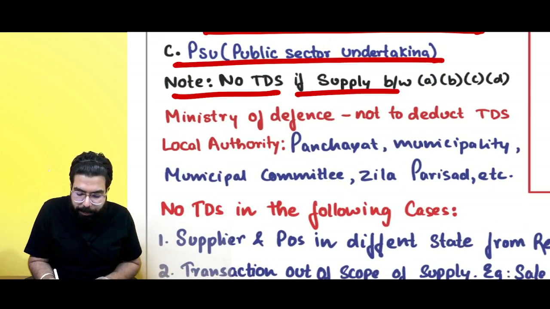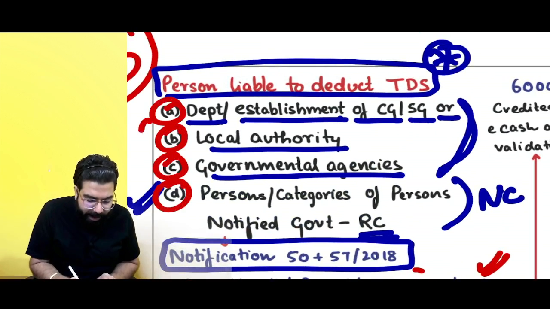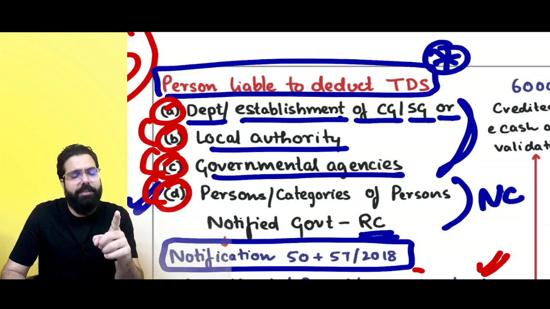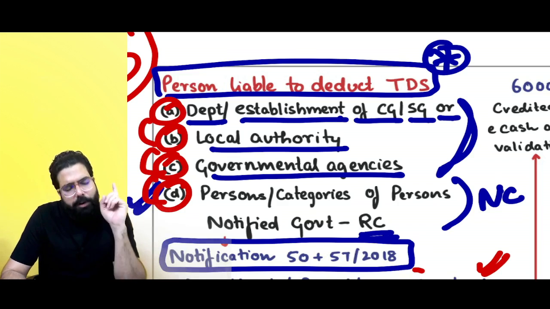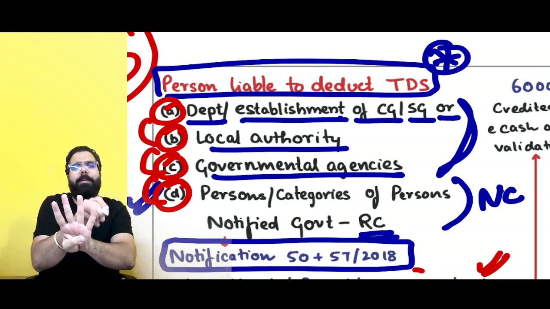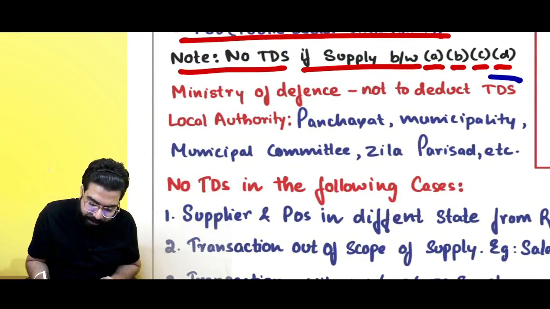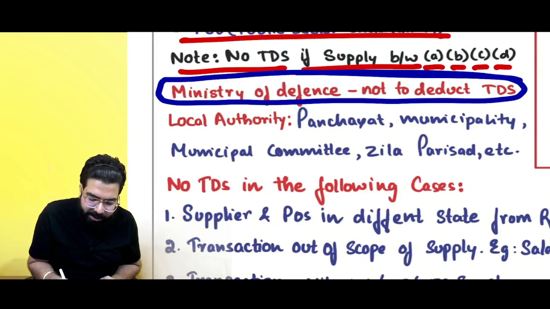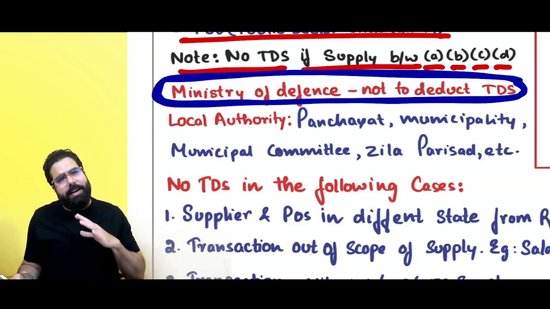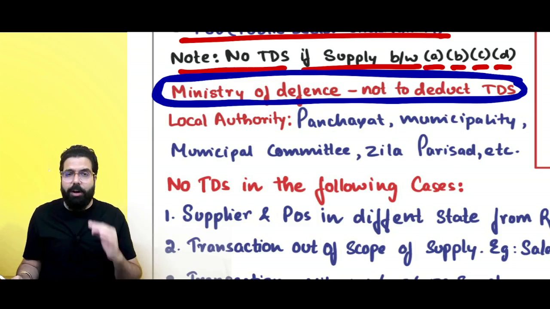No TDS if supply is between A, B, C, D. This means if these persons are supplying to each other, then TDS provisions will not apply. That is, department or establishment of central government, state government, local authority, governmental agency, or this notified category, if they supply to each other, there will be no TDS applicable. Remember one thing, Ministry of Defense, although a government department, will not deduct any TDS whenever it receives goods or services.